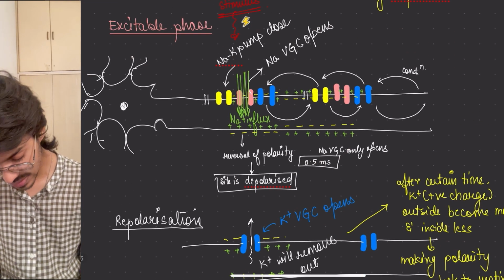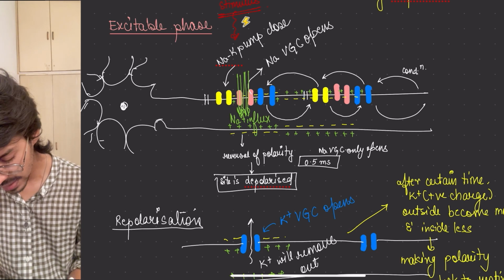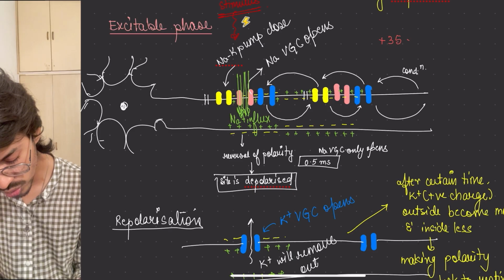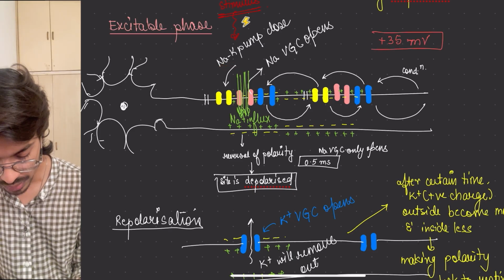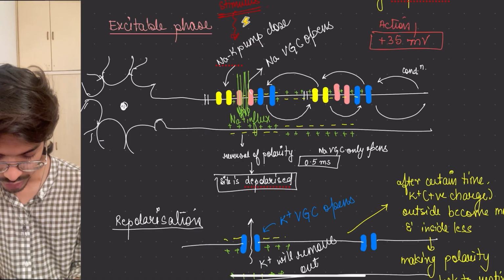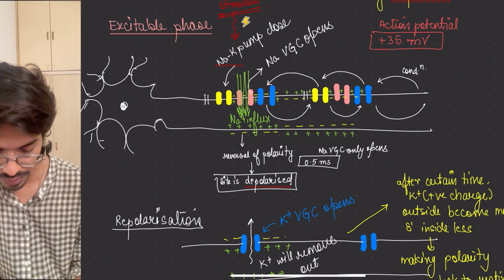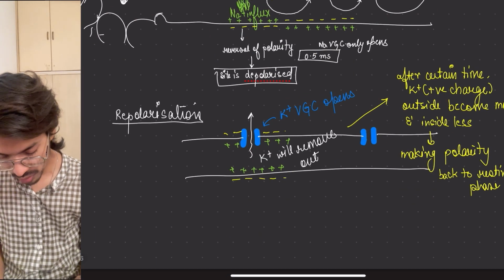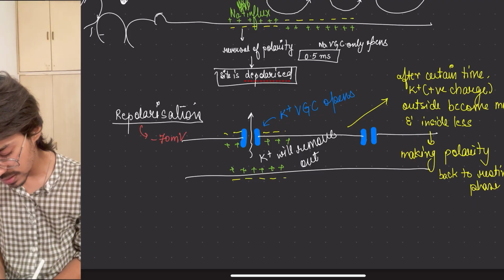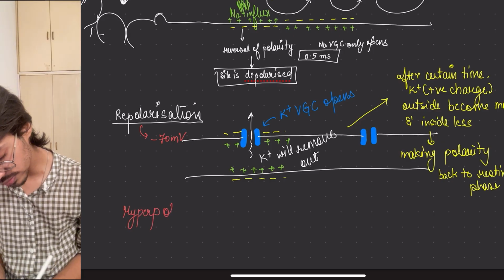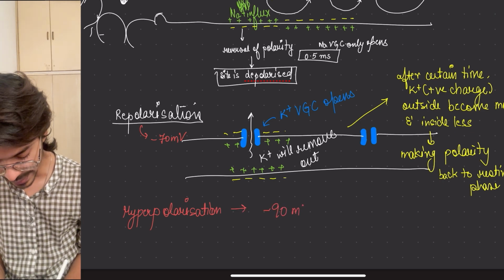Then the excitable phase. During the excitable phase, over here, the change that has occurred, what is the potential? It can go to plus 35 millivolt. That is the action potential. First it will of course go to 0, then it goes plus, and the repolarization will come back to minus 70 millivolt over that area. And if it is hyperpolarization, then it goes further negative and it can go up to minus 90 millivolt.